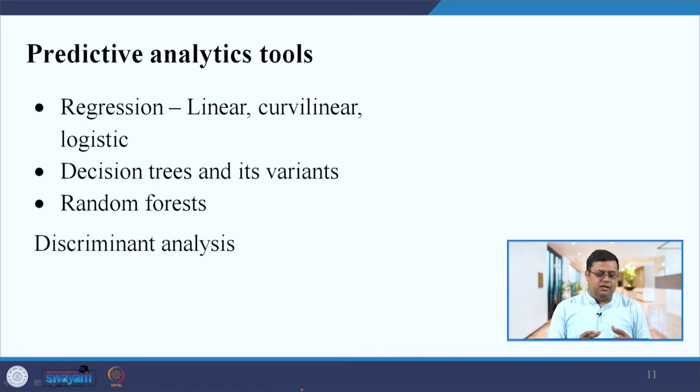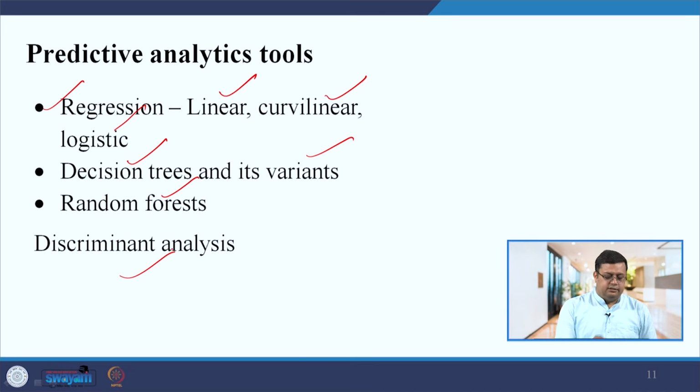So for predictive analytics, what are the tools? The first tool is regression analysis. There are various types of regression: linear regression, curvilinear, logistic. When we develop the next course, we will discuss these in detail. Then decision trees and their variants, random forest and discriminant analysis.